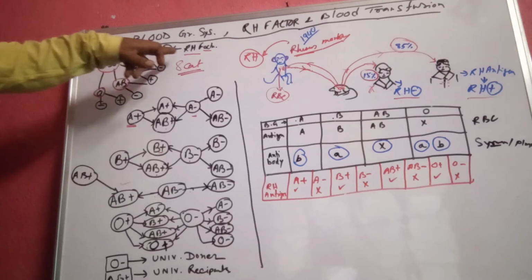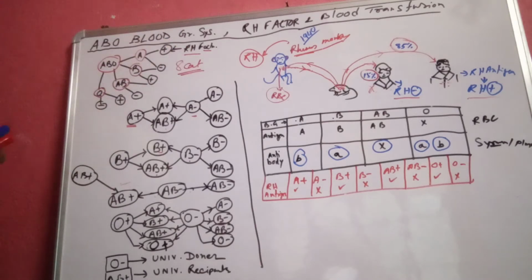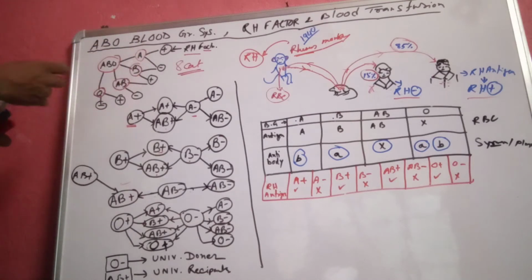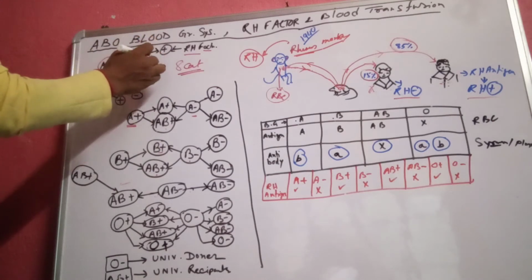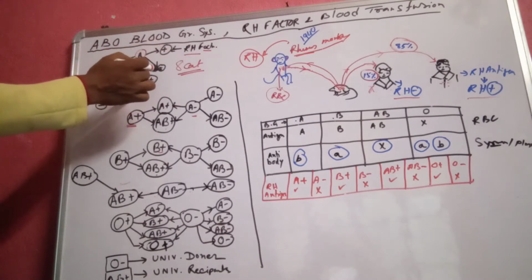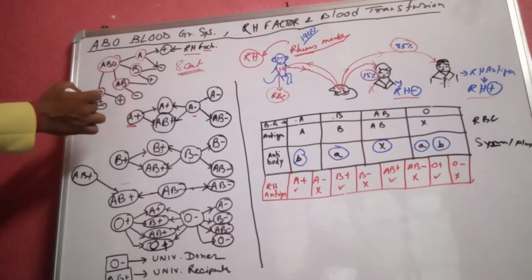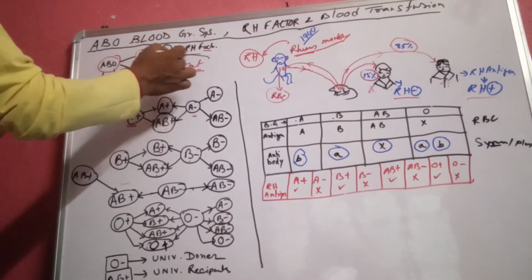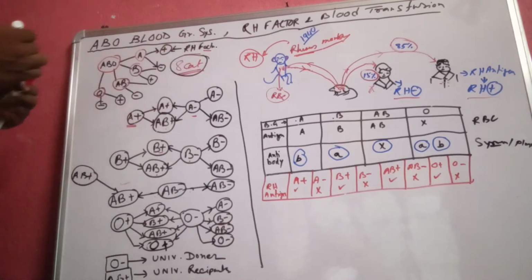Based on the Rh factor, the ABO blood groups are classified further into two categories, Rh positive and Rh negative. That means people of blood group A can have the Rh positive factor or the Rh negative factor, and the same for the rest. All together, we find that there are 8 categories of blood group.